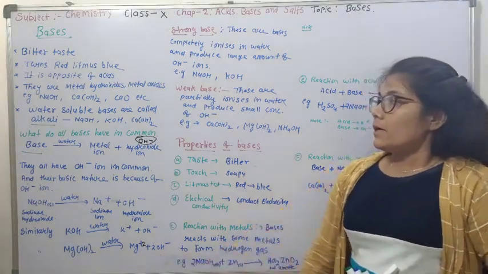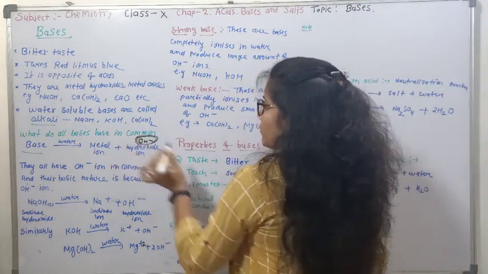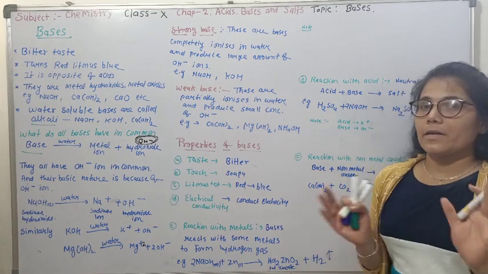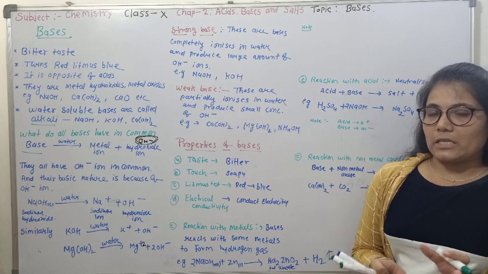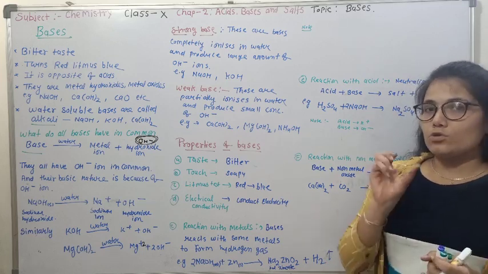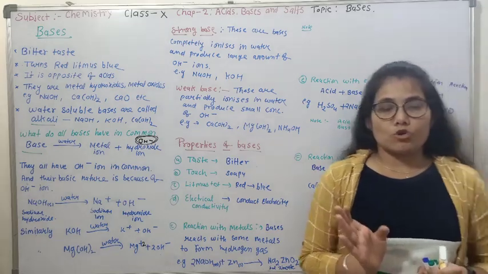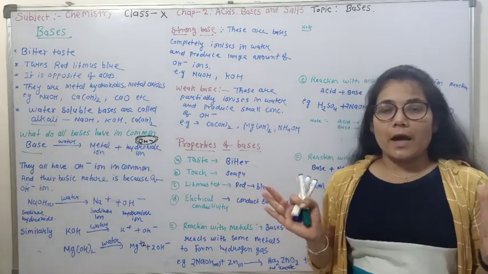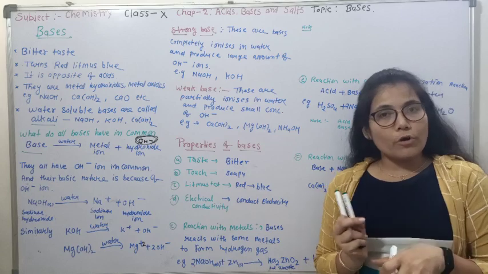Now, on the basis of ionization, the base ionizes to produce metal ion and hydroxide ion. On the basis of their ionization strength, bases are classified into two categories: strong base and weak base. What are strong bases?